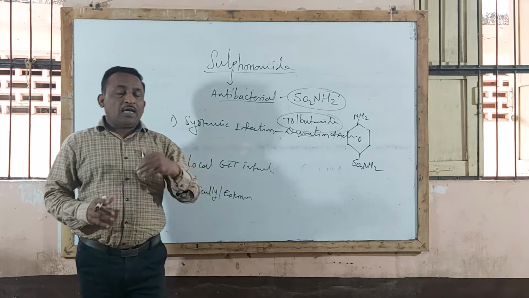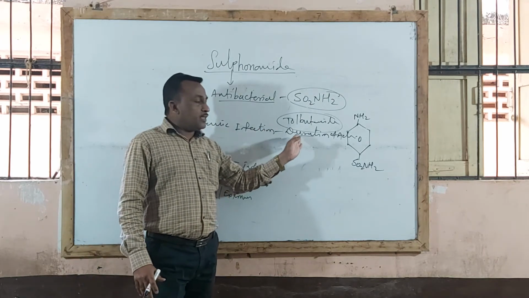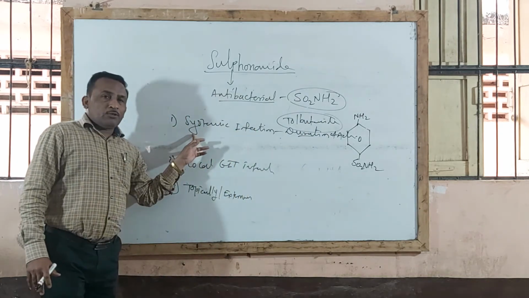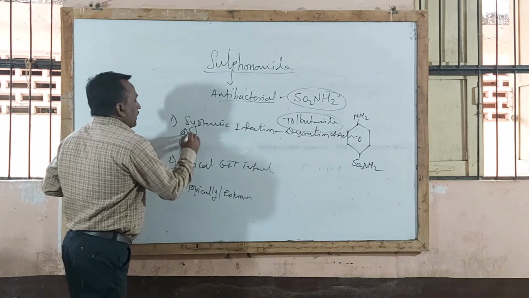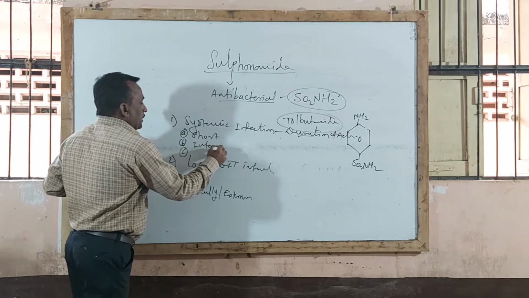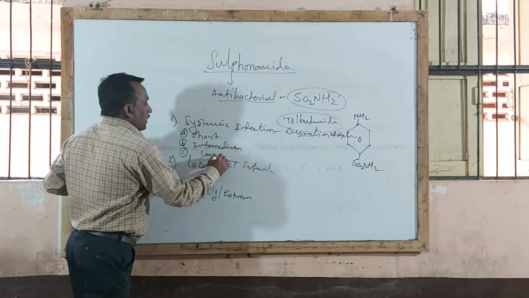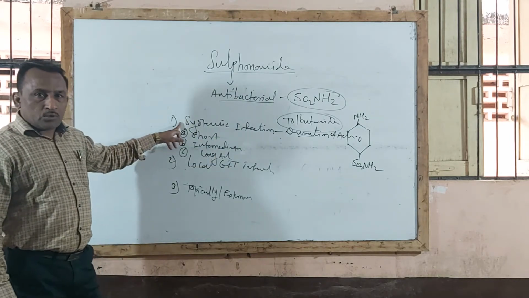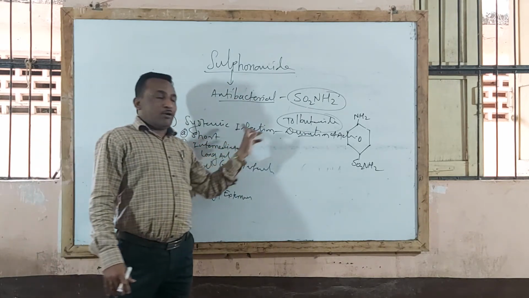According to that, there is a duration of action. So according to duration of action they are divided into three types: short acting sulfonamides, intermediate acting sulfonamides, and long acting sulfonamides.